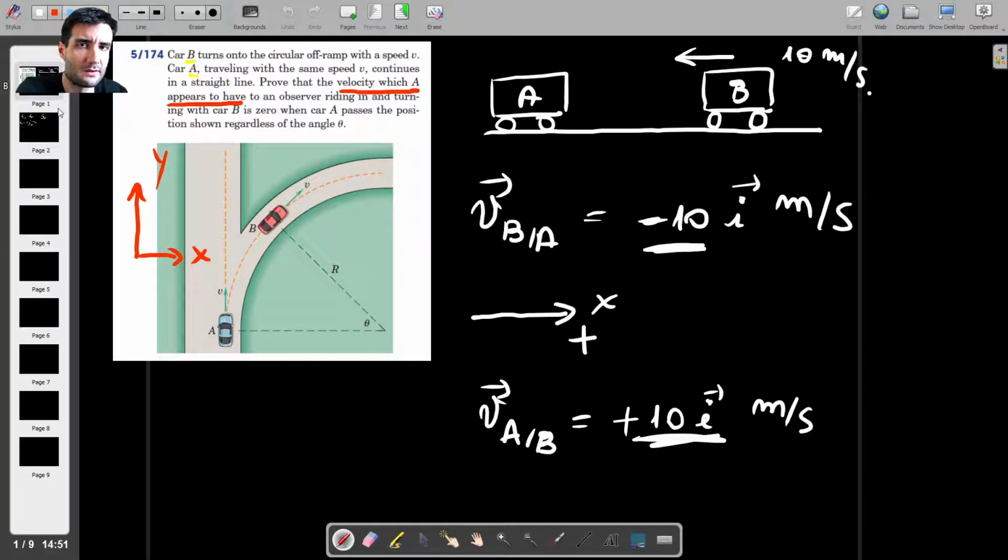And then we have to do the same thing for B. But as you see, car B is not actually traveling along one of my directions only. Instead, we have to decompose this velocity in two. So let's see how we can actually do that.